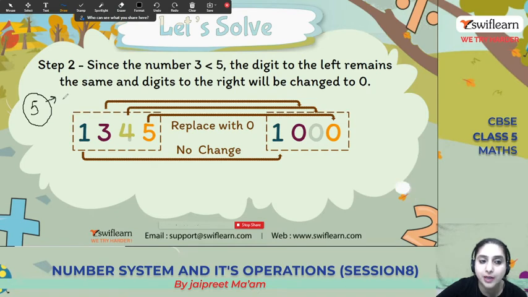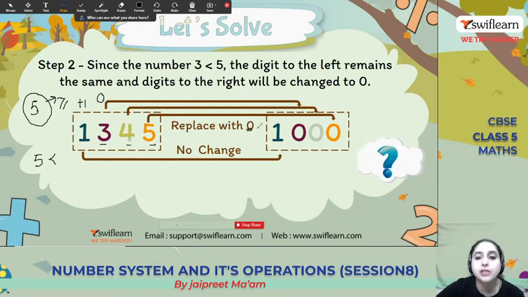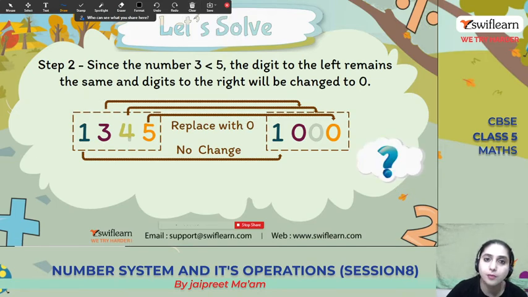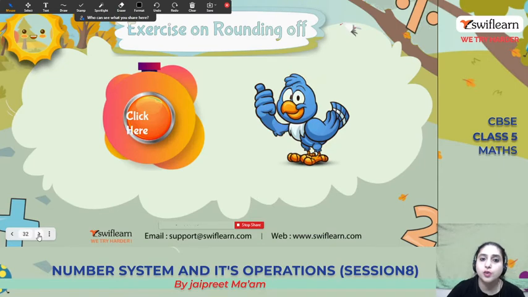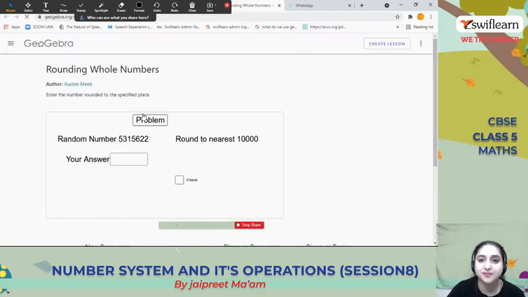You have to simply learn one thing, that you have to check with the number 5. If the number is equal to or greater than 5, then replace it with 0 and add 1 to the next number. If it is less than 5, then no change, but replace the numbers with 0. The same rule applies whether you round off to the tens place, hundreds place, thousands place, or ten-thousands place. So let's do one exercise.